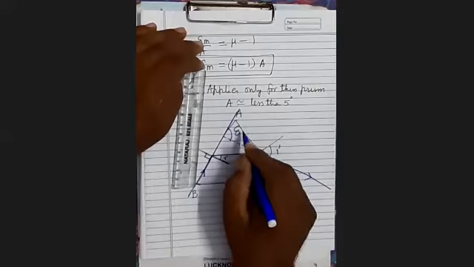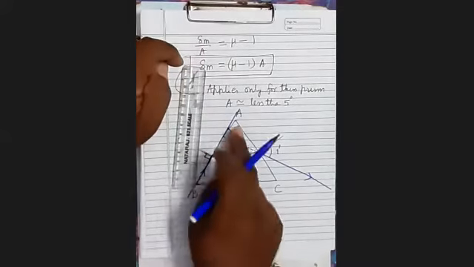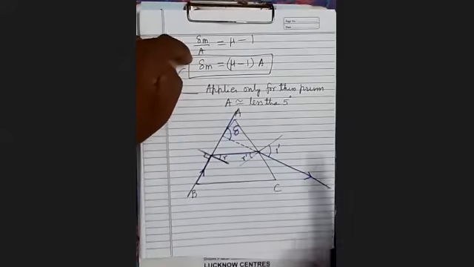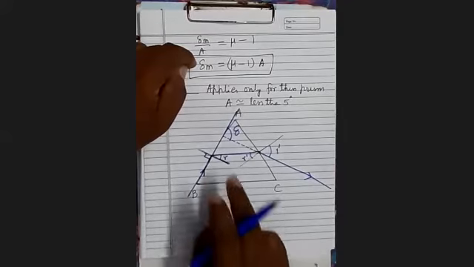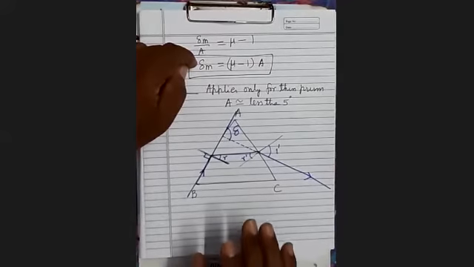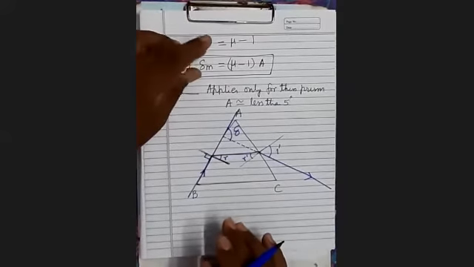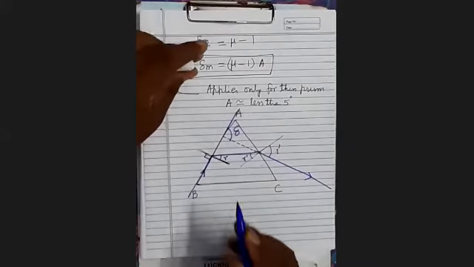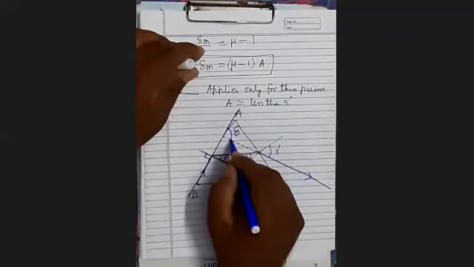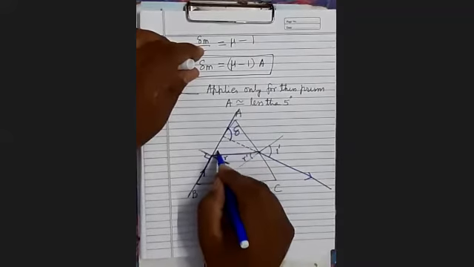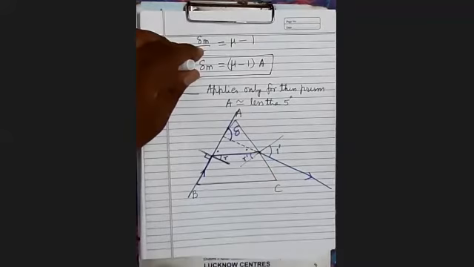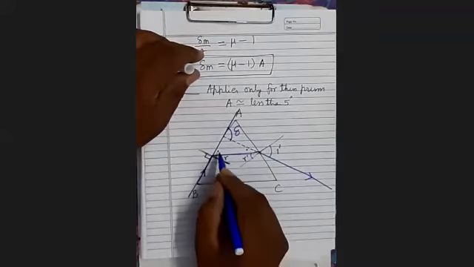What will be the value of this angle? It's clear here in this diagram it looks like 90 degrees, but actually it need not be 90 degrees. How will you find this angle? So see here, this angle will be equal to what? It will be equal to this and this. First you find out this angle.